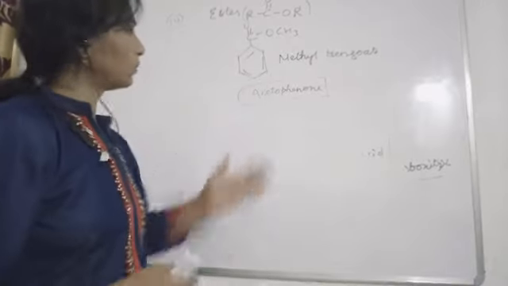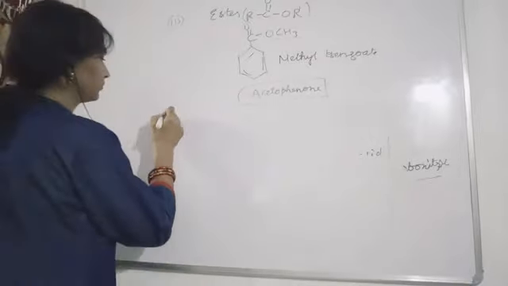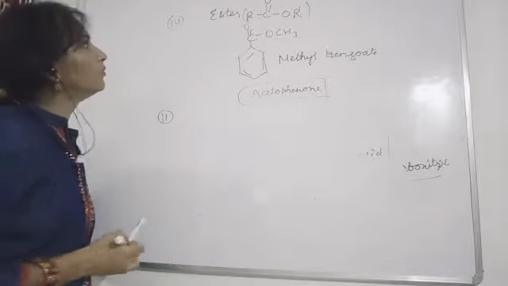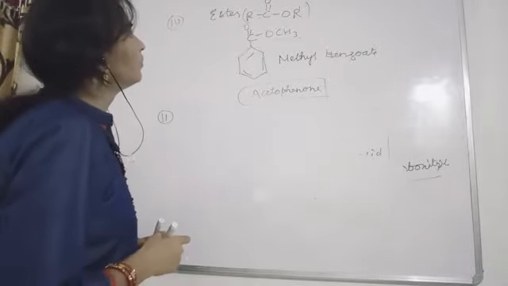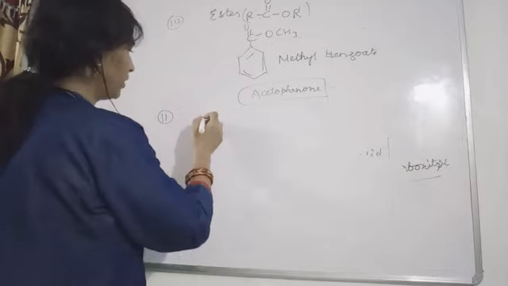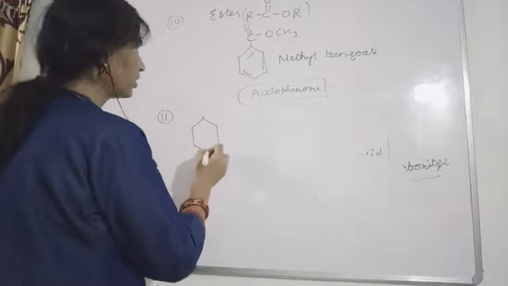Okay, so this was about the ester. Now next, the alkyl group.